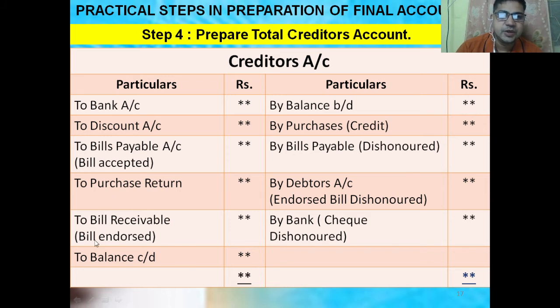Bill received, bill endorsed, also debited. On that basis, we will prepare the creditors account and find out the balance carried down, that is the closing balance of the creditors. And the closing balance of the creditors we have to show on the balance sheet, liability side.